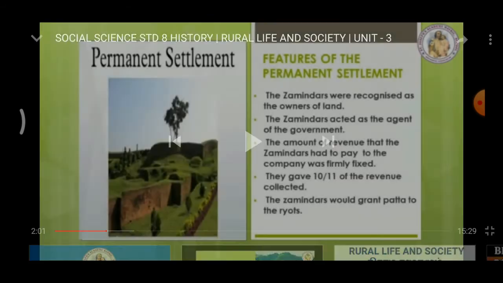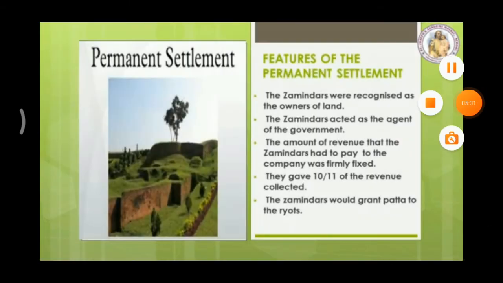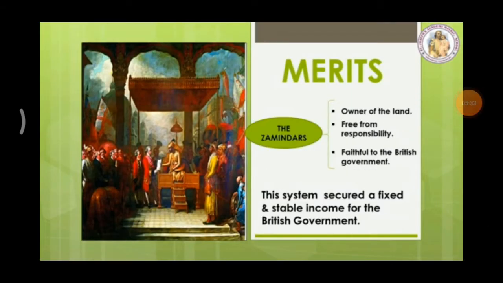Next we are going to see about the merits and demerits. Merits. Under this system, many of the wastelands and forests became cultivable lands. Many forests converted into cultivable lands under this system. The zamindars became the owner of the land. The zamindars were made free from the responsibility of providing justice. The zamindars would not be punished by anyone. The zamindars remained faithful to the British government. This system secured a fixed and stable income for the British government.